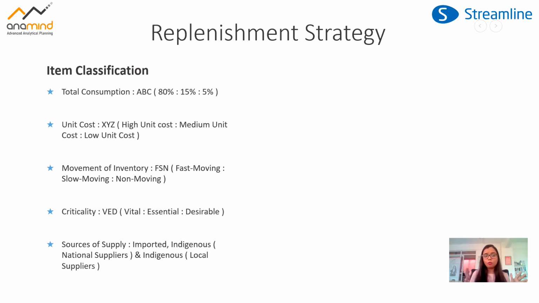I hope this is making sense, because if you're not very clear on the kind of classification that we use, the next step becomes kind of irrelevant. This step, the item classification step, will help you determine how to look at your inventory, and how we can then have different strategies in place to optimize them better.